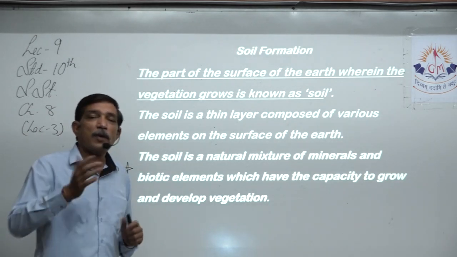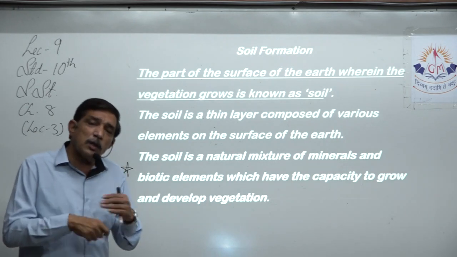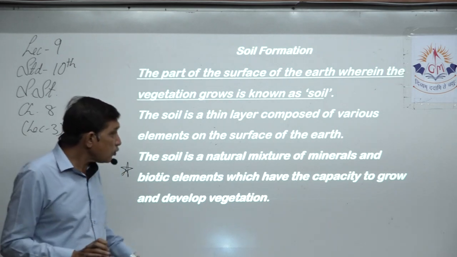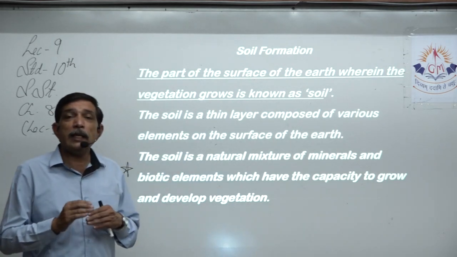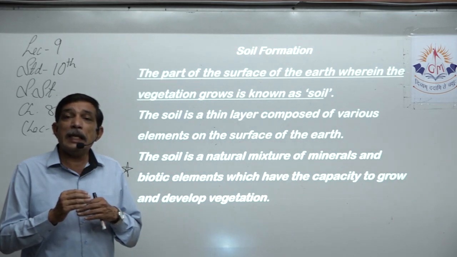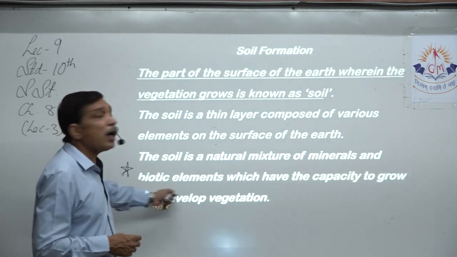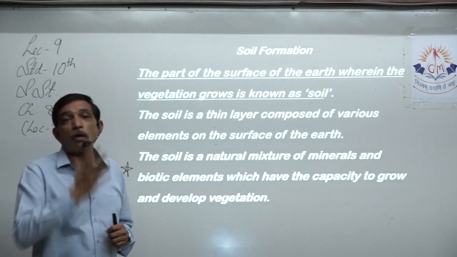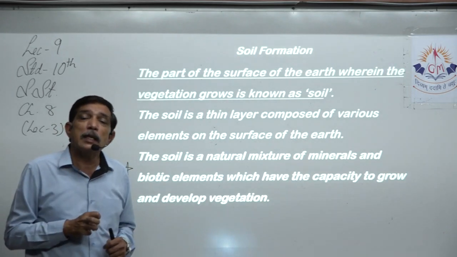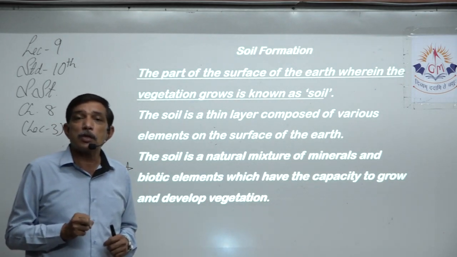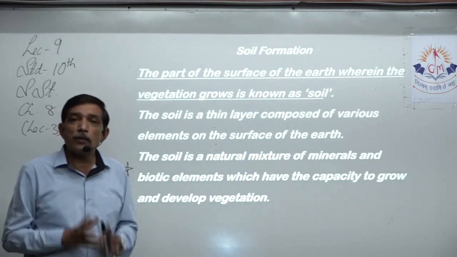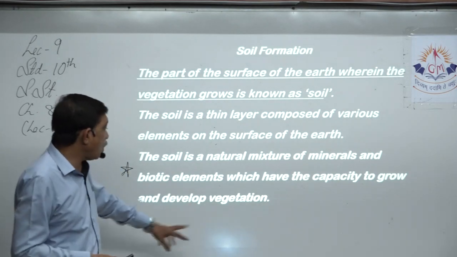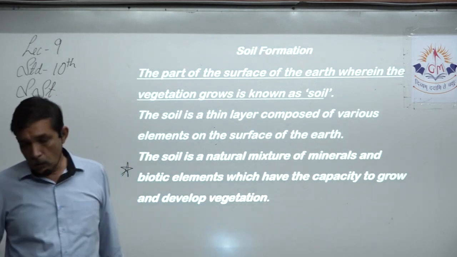So you see, the farmer working in the field, the natural elements are already there. Minerals are already there. He adds manure to it, which is a biotic element, and it mixes so well and it helps the plants or the crops to develop, because all the necessary nutrients are available in the soil. Minerals and biotic, both of them are present over there. So that soil is very good for the growth and development of vegetation.